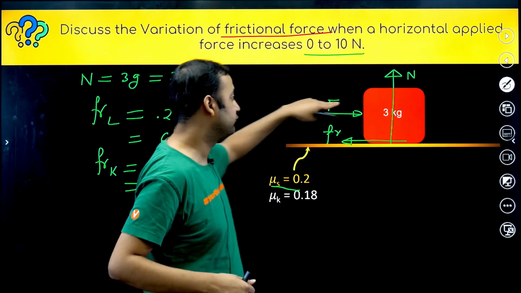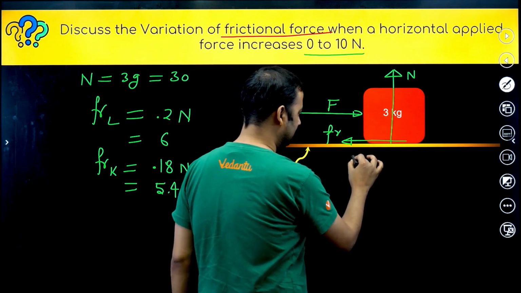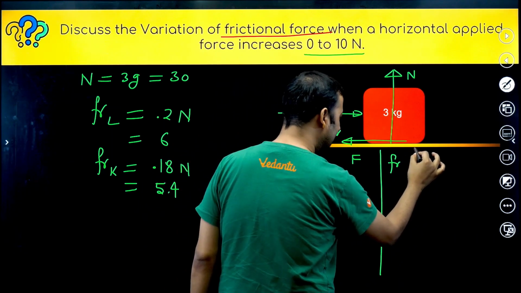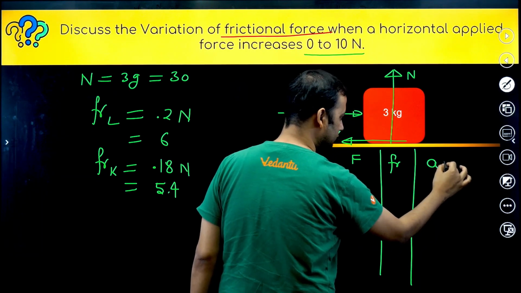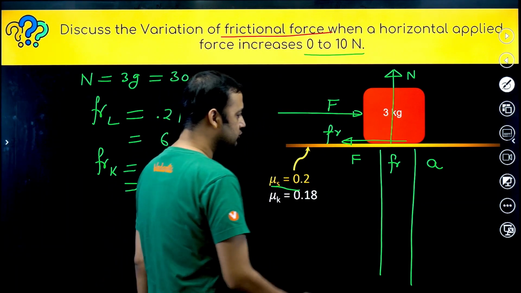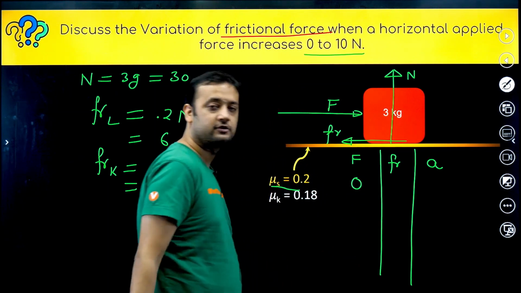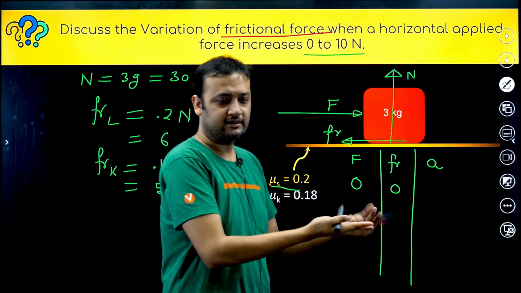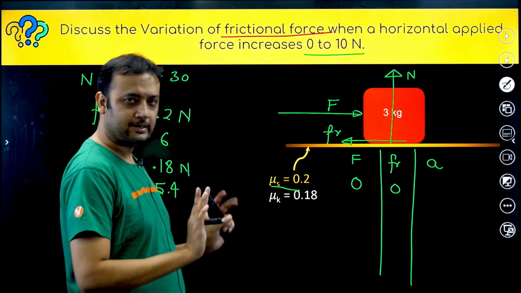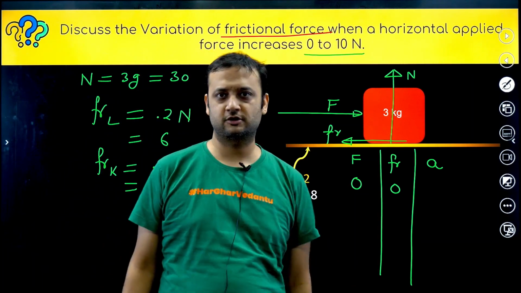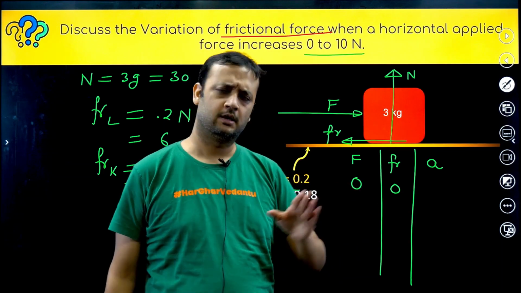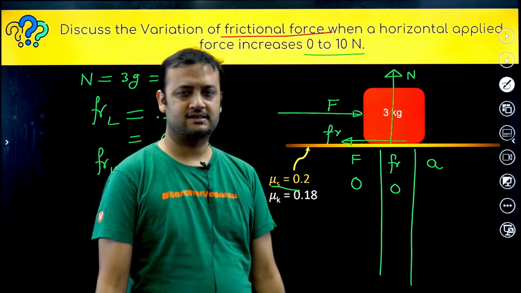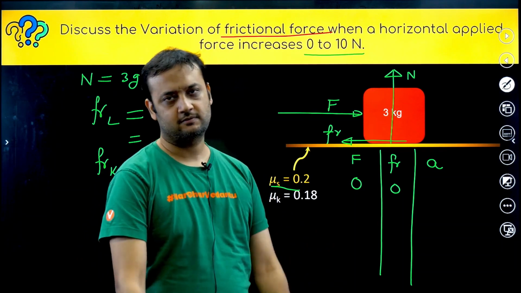That means if you apply, let me draw a table. Force versus friction. And let me also show you acceleration. So what is the value of the force? Let us say force is 0. So what will be friction? Friction will also be 0. If you don't apply any force, then there is no tendency of slipping. Block is not trying to slip. If block is not trying to slip, friction will not come into picture. As simple as that.